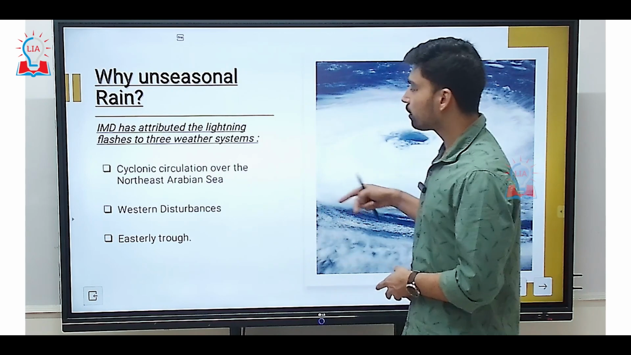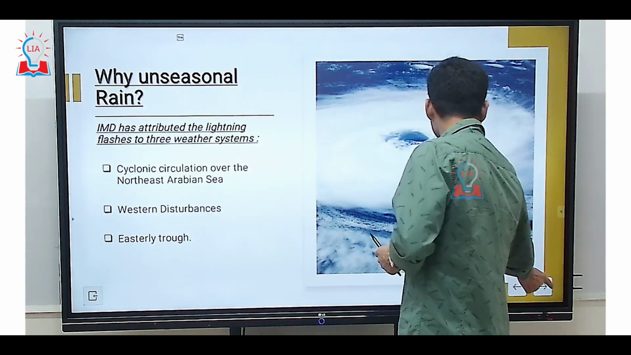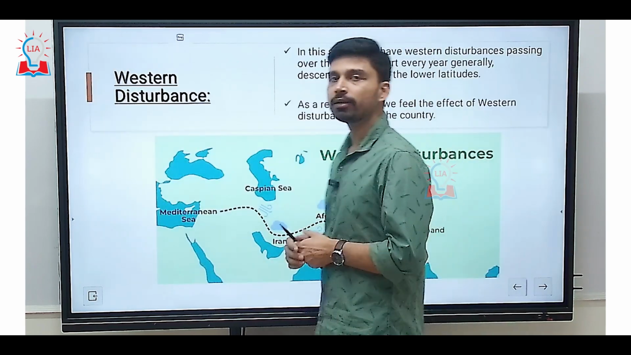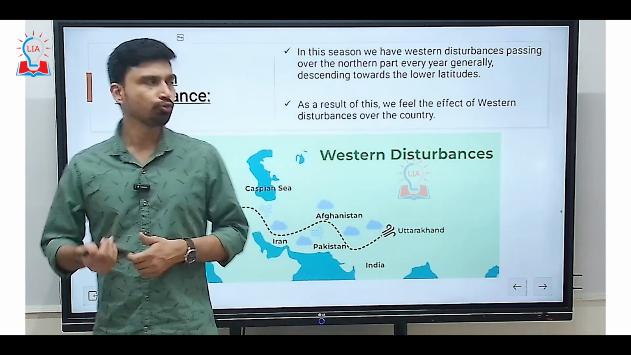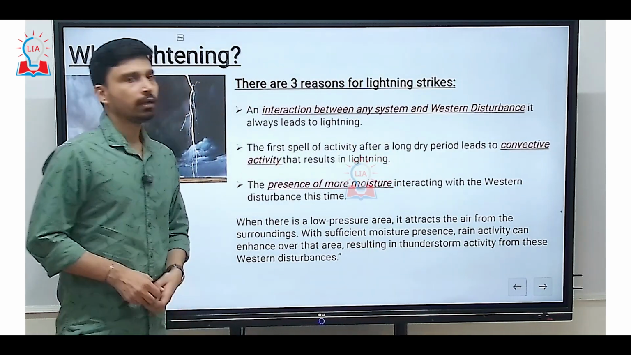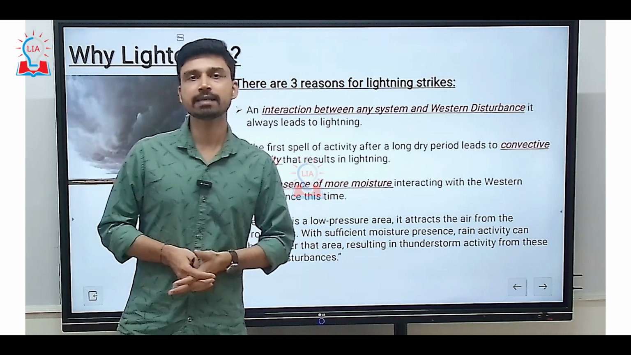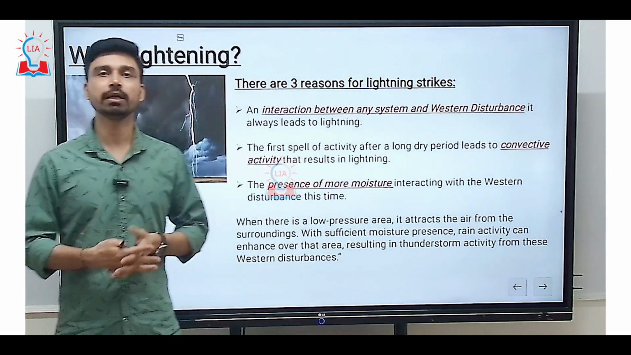Third is the easterly trough, which is also a low pressure system that is passing through the state of Gujarat. So the combination of these three factors has caused unseasonal rains associated with thunderstorm and lightning. Now the question comes: why does lightning happen? Let us try to understand this very interesting atmospheric phenomenon in more detail.